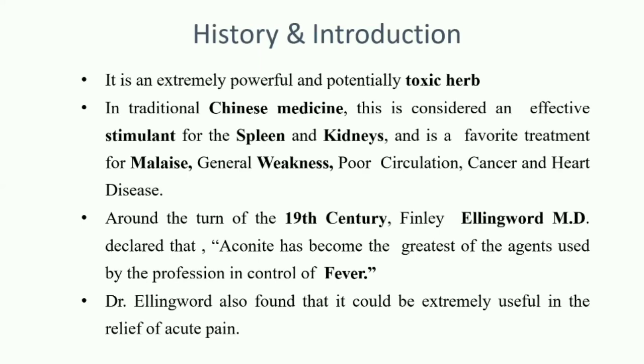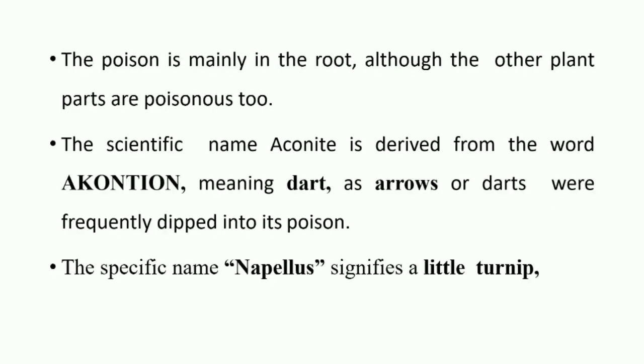So remember, Aconite is an acute remedy. The symptoms which come acutely or suddenly. Means today I am alright, but after a few hours I start sneezing or coughing or having fever, we can use Aconite. So it is mainly used in acute and sudden complaints. The poison is mainly in the root, although the other parts of the plant are also poisonous.